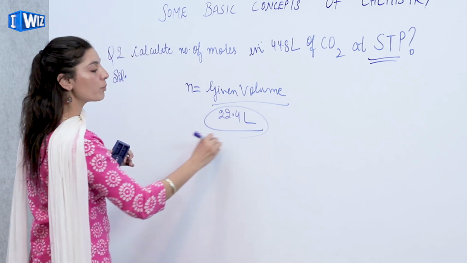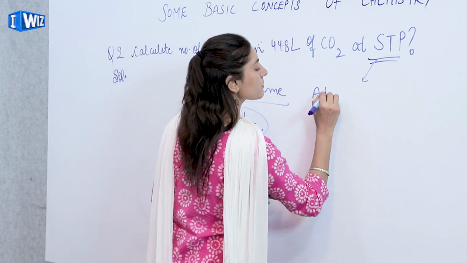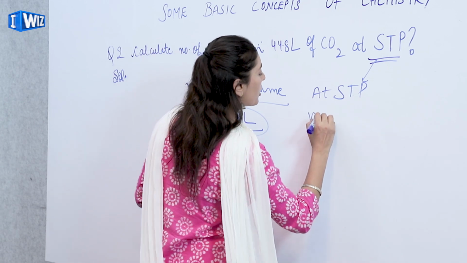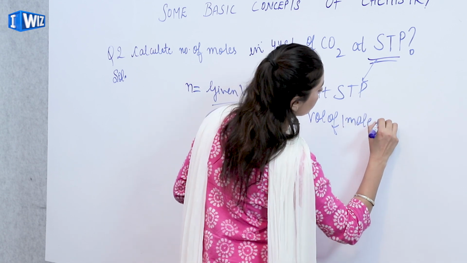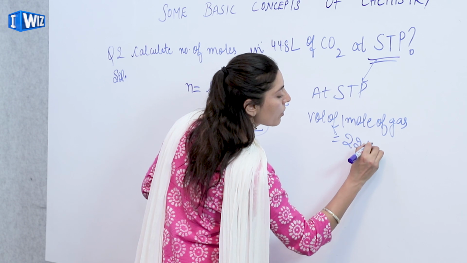Now why is 22.4 liters mentioned here? Because at STP, the standard conditions of temperature and pressure, the volume of 1 mole of any gas is equivalent to 22.4 liters.